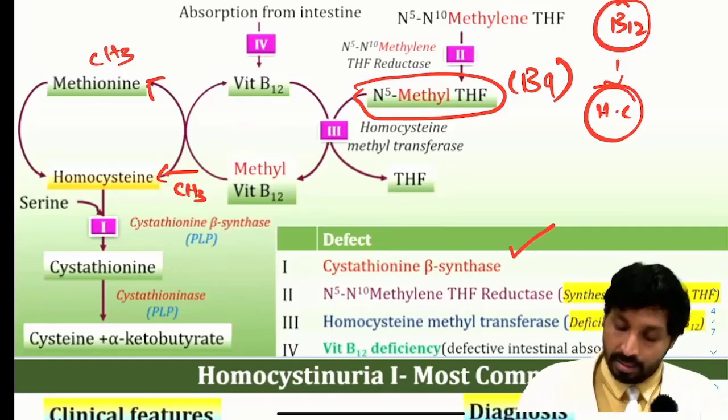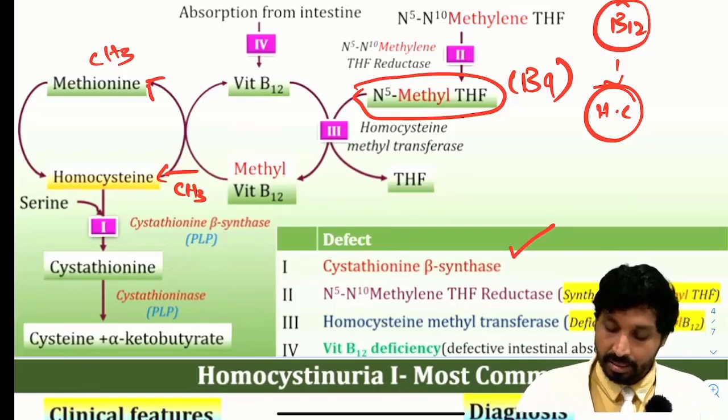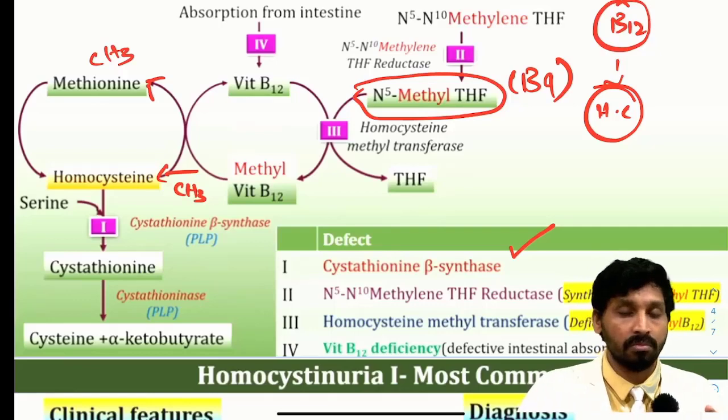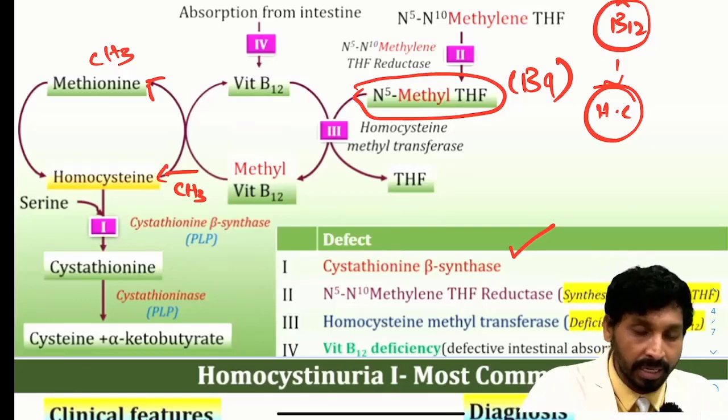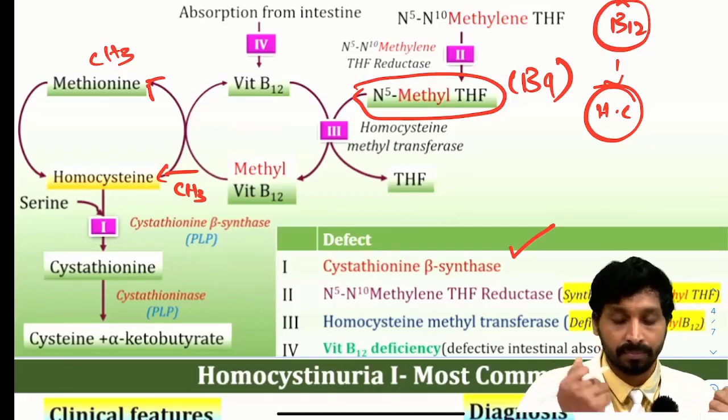Homocysteine methyl transferase, the deficiency of methylcobalamin again. So B12 deficiency, defective intestinal absorption. So there might be conversion of B9 deficiency leads to B12 deficiency, maybe B12 absorption deficiency.